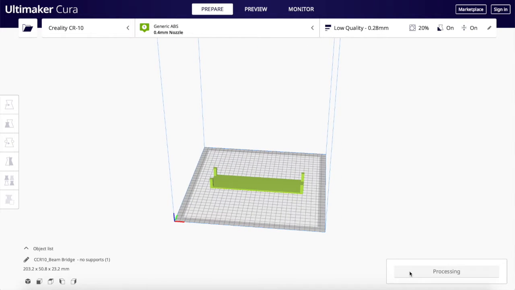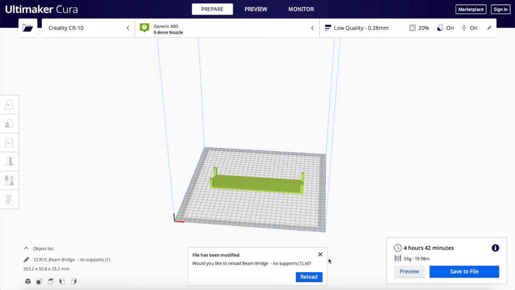Okay, then we're going to go ahead and press slice. That's just preparing the model. And now we have our file. And we have to load it into the 3D printer, and that's it.